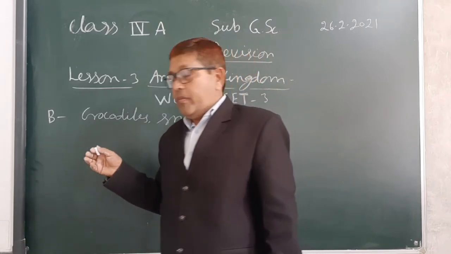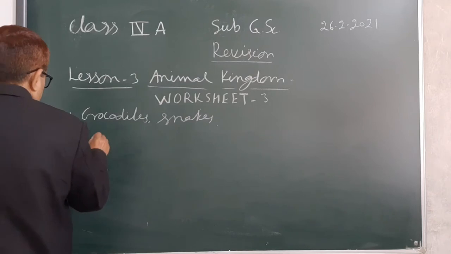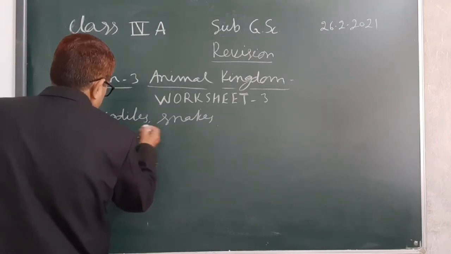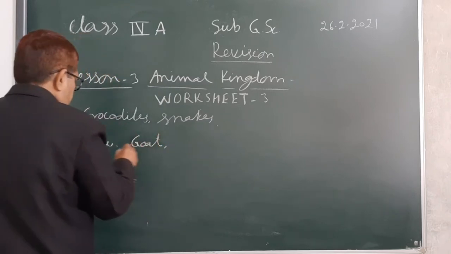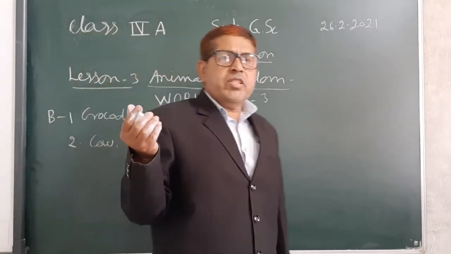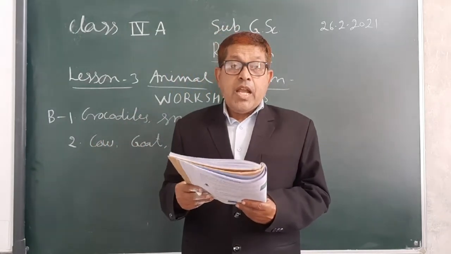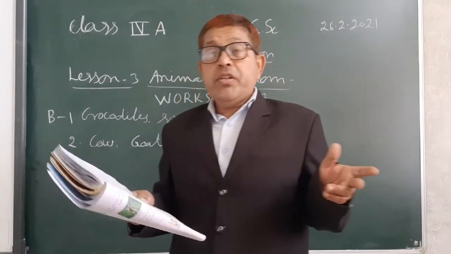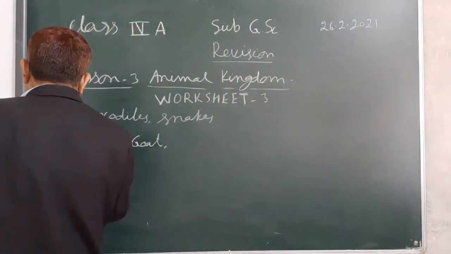Mammals, you know very well about mammals: cow, goat, human beings, etc. You have to give 2 examples; human beings are also mammals. Amphibians, you know very well about the frog and toad. These are examples of amphibians.